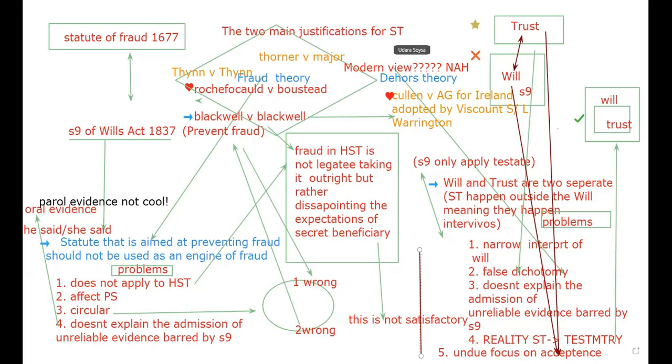The undue focus. The reason why in secret trust we focus a lot in Otto versus Norman for acceptance is because of the Wills Act. So how can we say separate? It's almost like saying you don't care about your mother and father's opinion, but for everything you're asking about their support. So ultimately, you cannot say there's a separation between you and your parents because you are big. They're still part of your life because you are sometimes doing things based on their views, right? So that very clearly means acceptance is a part of the wills. For secret trust, acceptance is a big part. That means secret trusts are a big part of the wills. Go on.